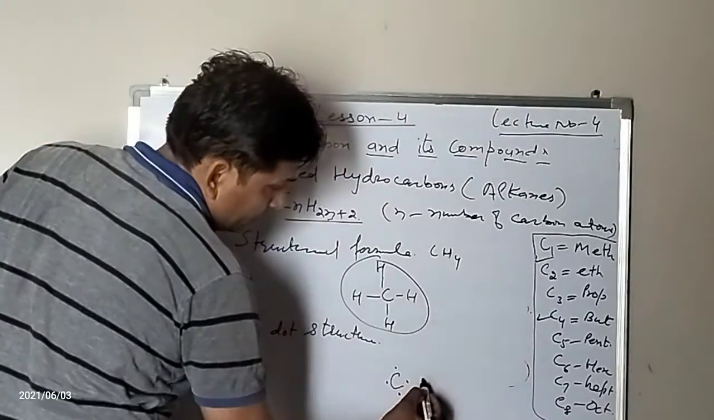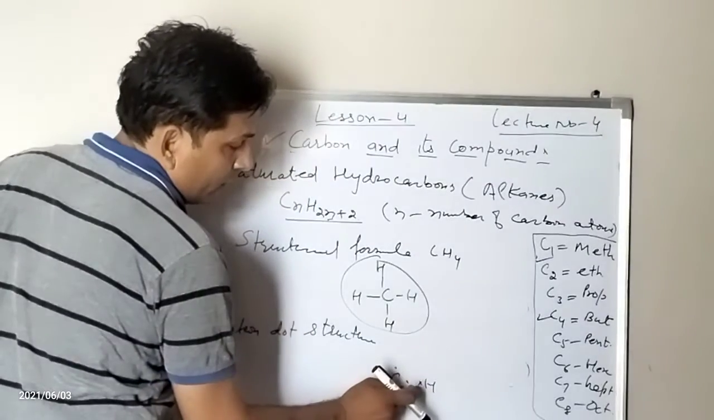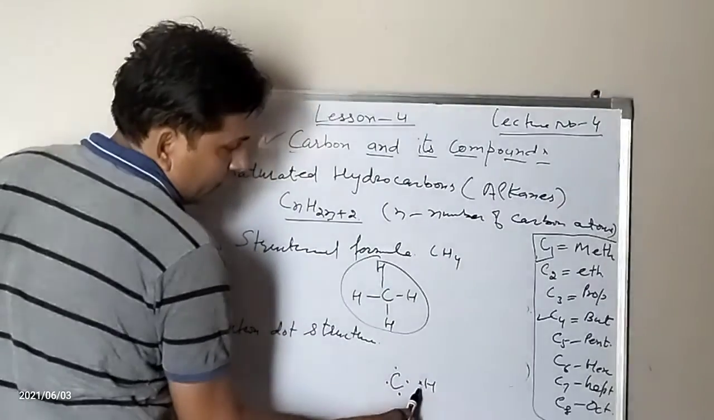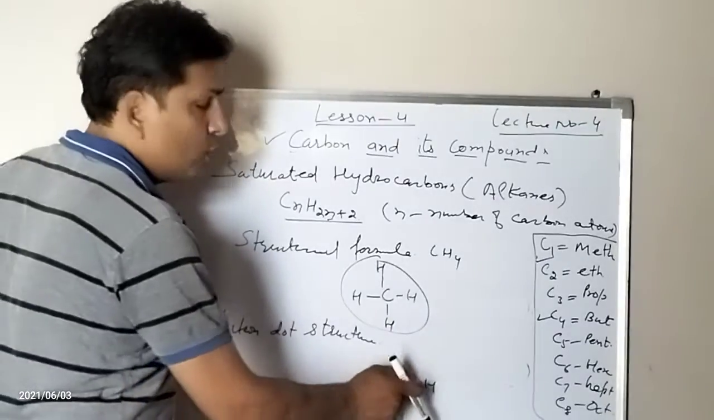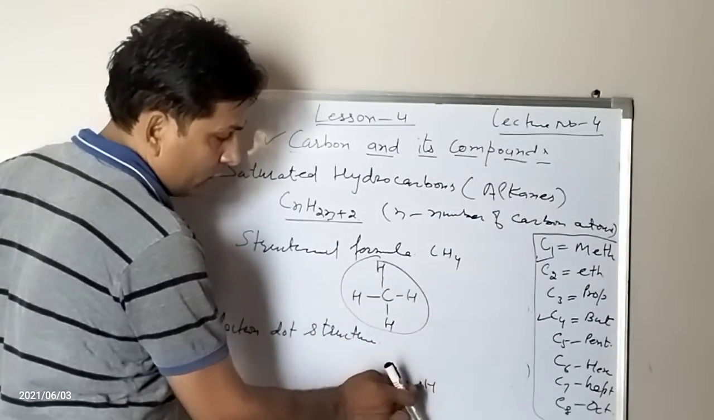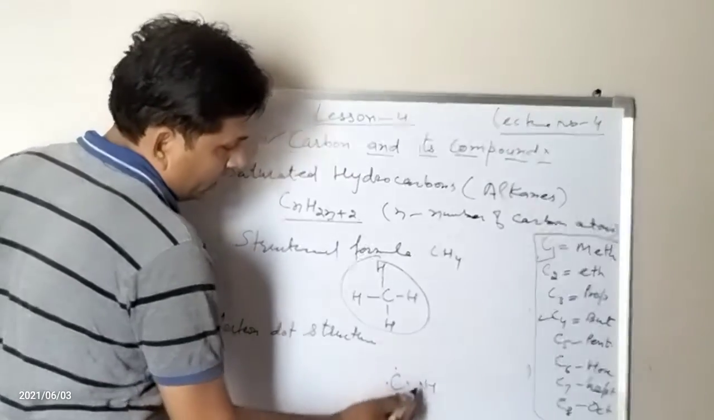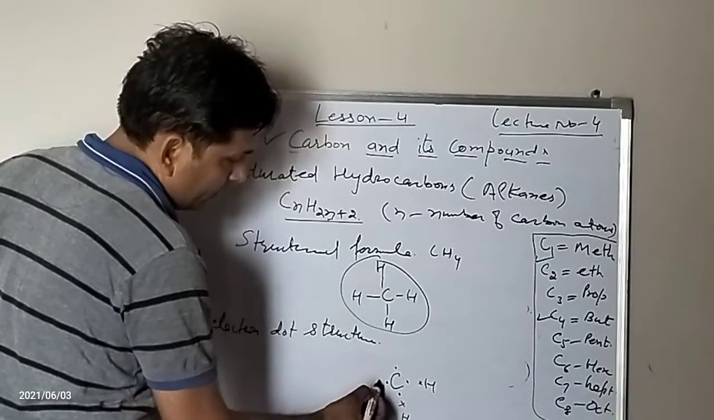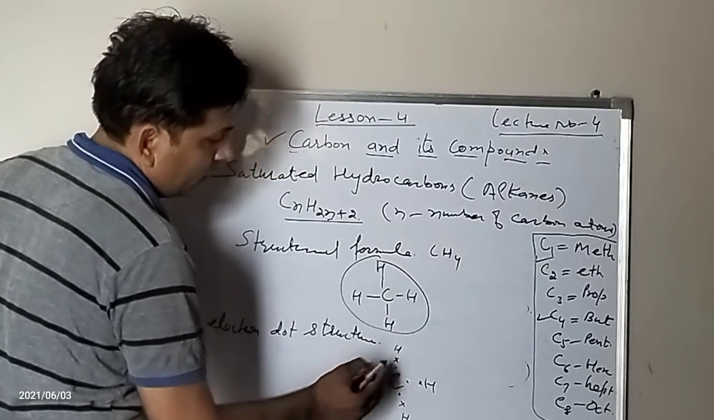There are 4 hydrogen atoms. Each hydrogen has 1 electron. The electrons that are present in hydrogen are represented with a cross. You may use your own notation. I am representing the electrons belonging to hydrogen with the cross and the electrons belonging to carbon with the dots. Now this hydrogen, again there is one more hydrogen, and there is one more hydrogen.